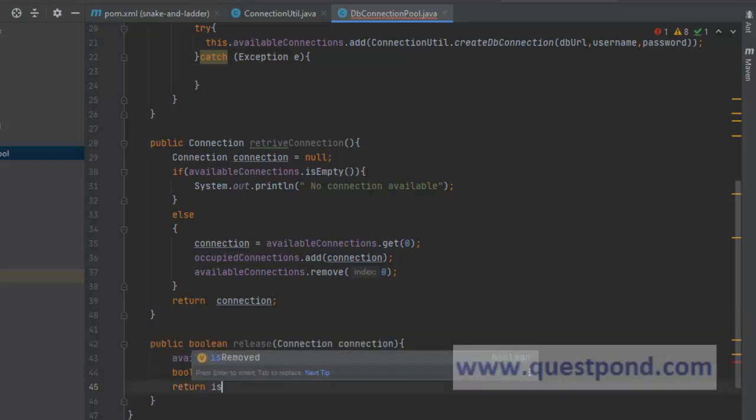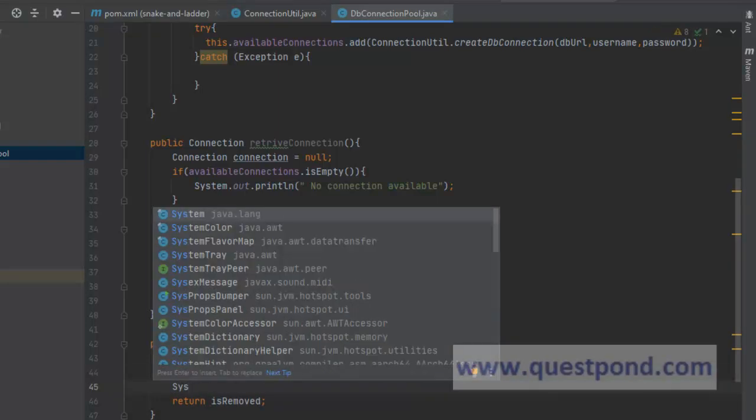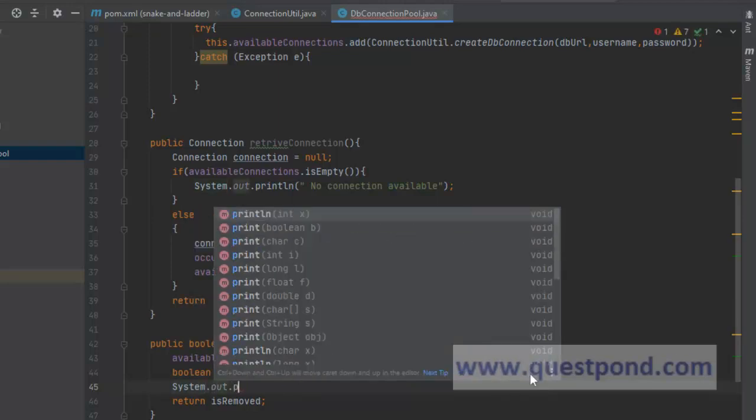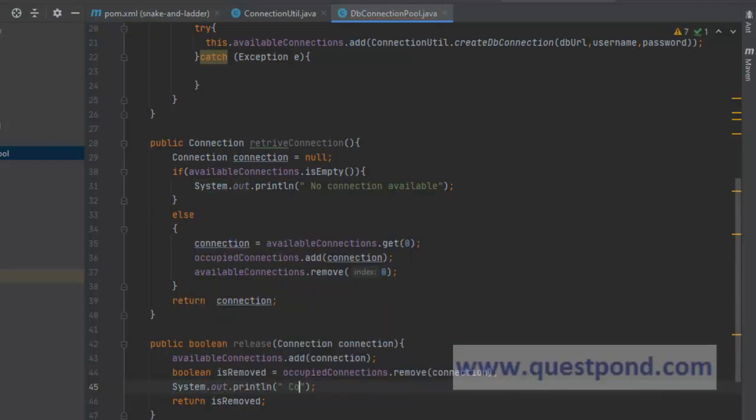return is removed. Again, to make it more interesting, we will just put a sysout system.out.println connection released plus is removed.